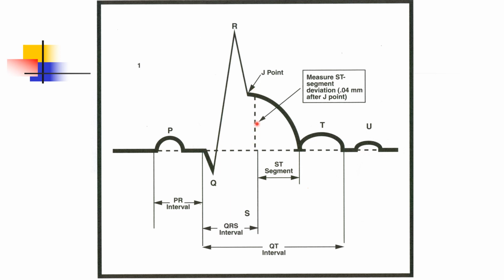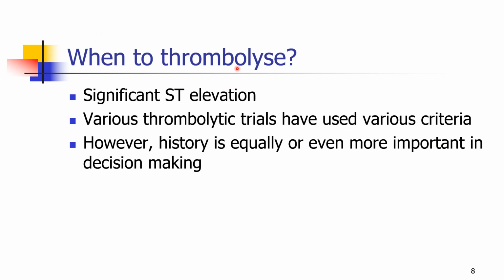This is the degree of ST elevation, whether you want to call it 1 millimeter elevation, 3 millimeter elevation, or 5 millimeter elevation, everything is in relation to this PR segment. Now when to thrombolyze? Whenever there is significant ST elevation, which I will come to subsequently, various thrombolytic trials have used various criteria. History is also equally important and more important in decision making, because the success of thrombolysis depends on how early we administer the drug. It depends on how early the patient reaches the hospital. Not only that, it depends on the gap between the onset of pain and the starting of the treatment.